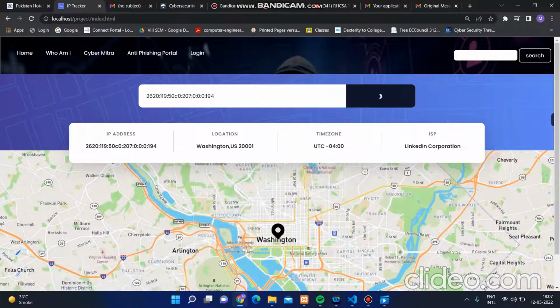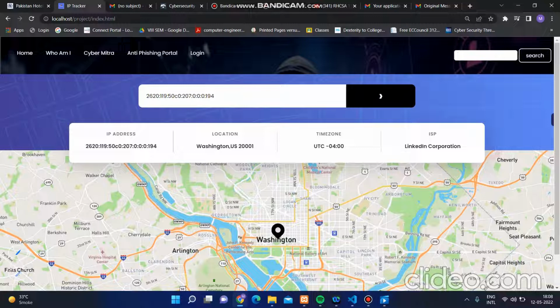Now what it does is it tells you from which ISP you got the email. If I got this mail from the actual LinkedIn website, it will show that it is from LinkedIn; it will not show any other ISP name. As this mail was legitimate and from the original website, it is showing the actual location of the ISP. So with the help of this functionality, you can check your emails as well.